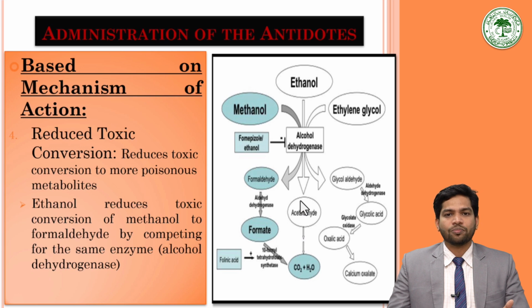So it is not that poisonous, and the alcohol dehydrogenase gets engaged with the ethanol. So less methanol gets converted into the more toxic metabolites, formaldehyde, formate or formic acid. In this way, there is reduced toxic conversion to the more poisonous metabolite of a toxic substance.